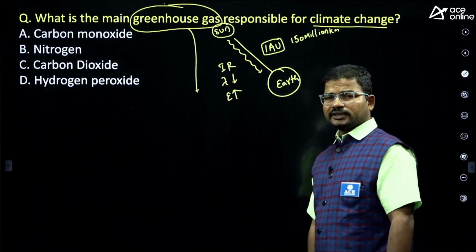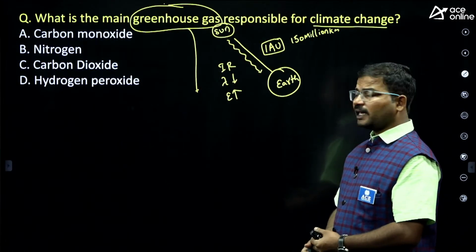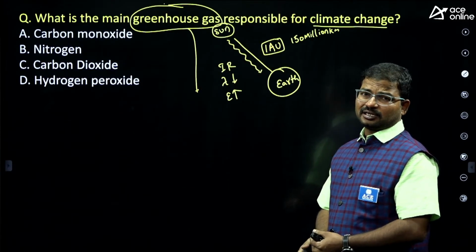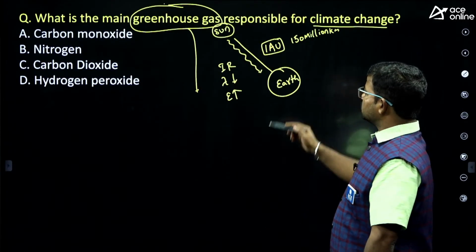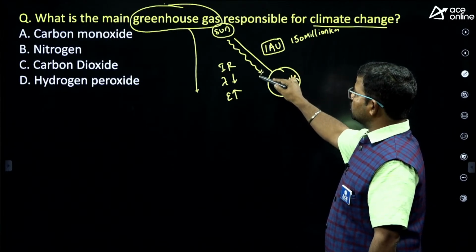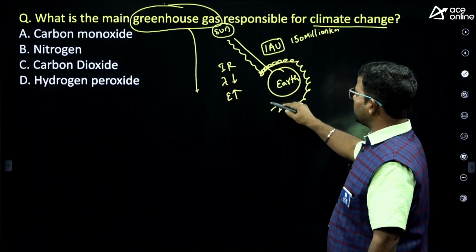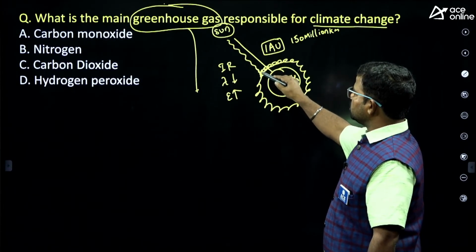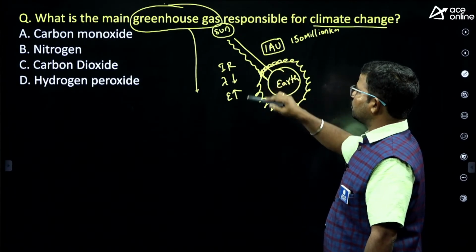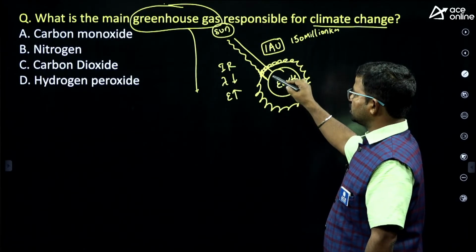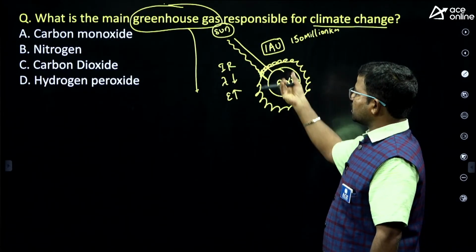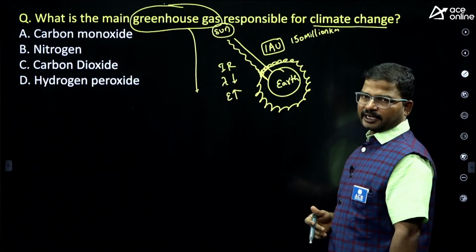So we receive mostly high energetic radiation. When this radiation is incident on the atmospheric gases, what will happen? These atmospheric gases absorb a bulk amount of radiation. In the daytime this sunlight is completely absorbed by this planet. So what about in the nighttime?